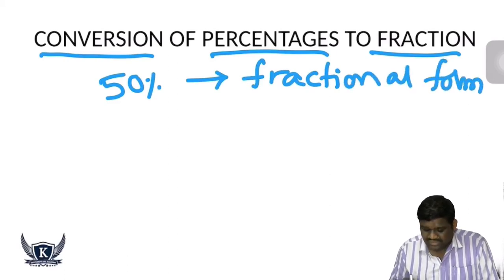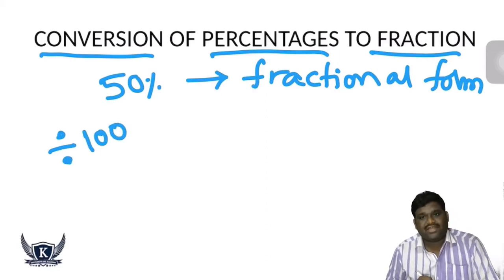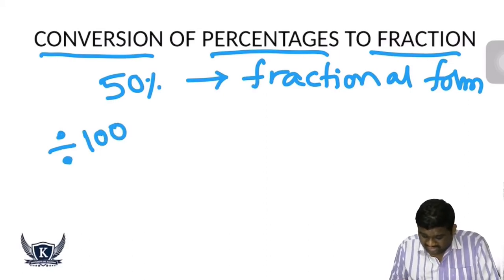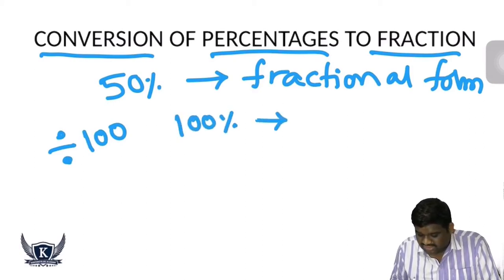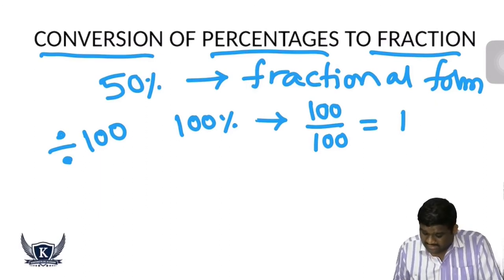To convert any percentage to a fraction, it should be divided by 100. So if I write 100%, the fractional form is 100 by 100, which is equal to 1. Now coming to it, half is 1 by 2, or 50%.